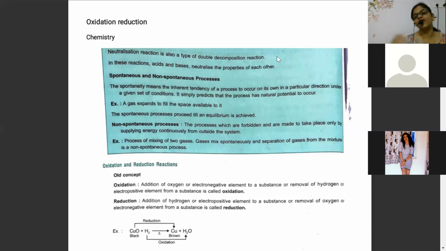Right now, the spread of virus: once it has spread, you can only protect yourself by staying at home. The moment you go out, if the virus is available, it will infect you. So that is exactly a spontaneous process. And the spontaneous process will proceed till equilibrium is attained.